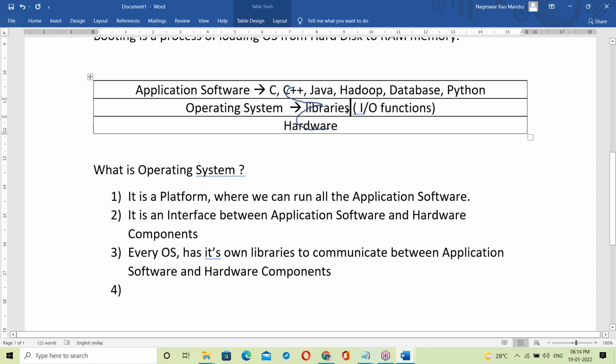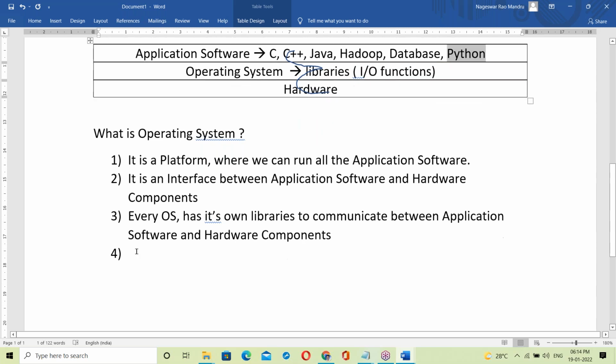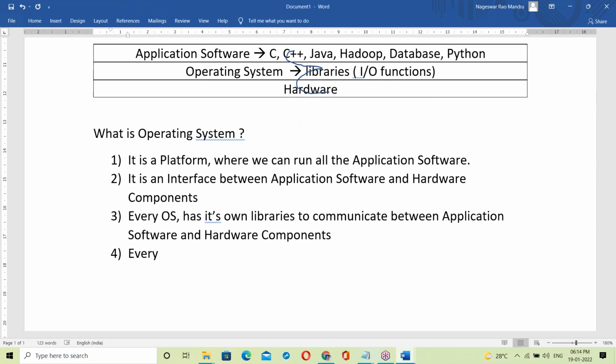See, that linking may be static linking or dynamic linking. Suppose C and C++ are statically linked. Java and Python are dynamically linked. We'll discuss what is static linking, what is dynamic linking. I'll explain clearly. Just wait. Okay. See here, every program. Remember this point. Next topic, independent platform. That time this point will be very useful. Java is an independent platform. Very useful point this is.